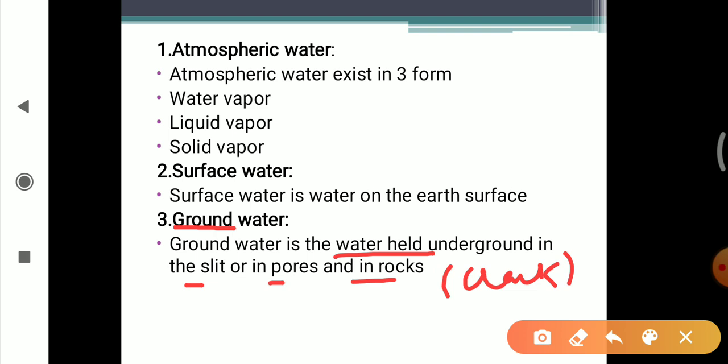In groundwater, there are layers of soils and rocks that filter the water.